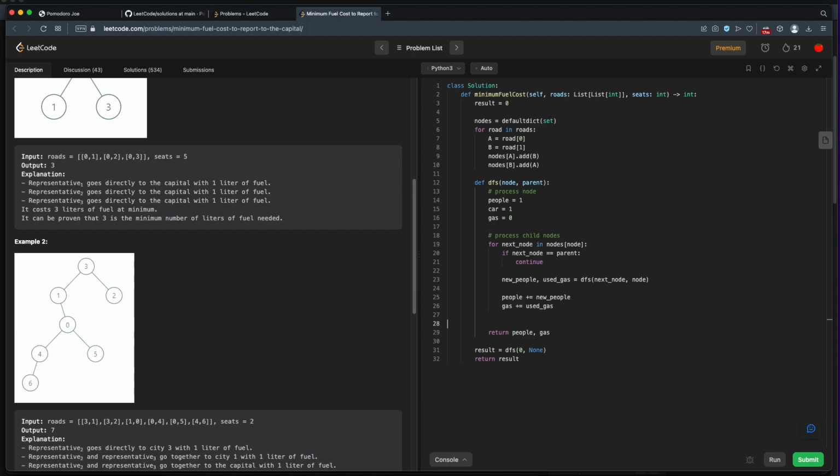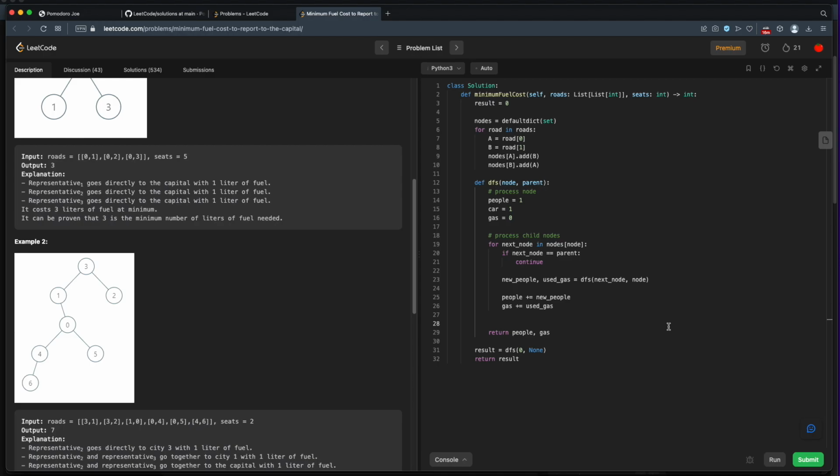And now, before we return from this, we need to add our people, which I guess we've already done because we started out with people. But now we need to say how much gas it took to get all of these people. So all the people from all our child nodes have gathered in this one node. We have to figure out how much gas it's going to take to send all of those people up to the next city.